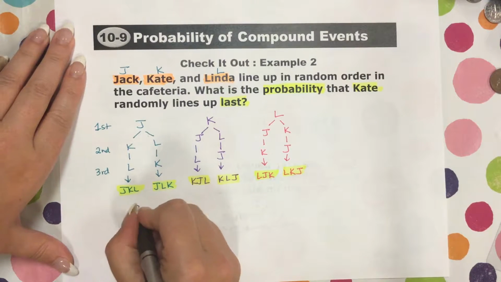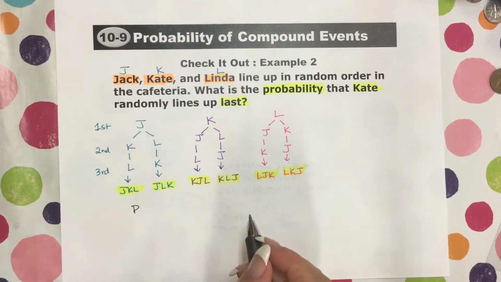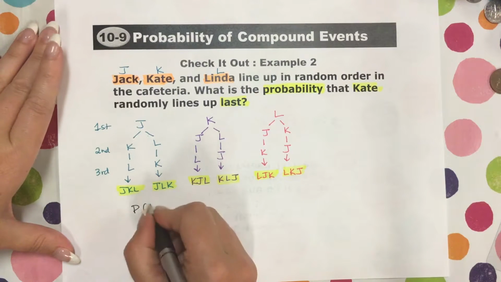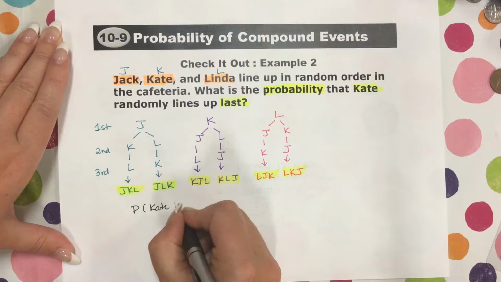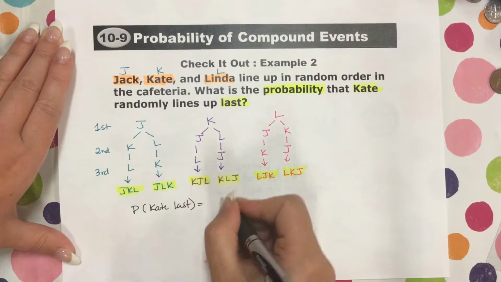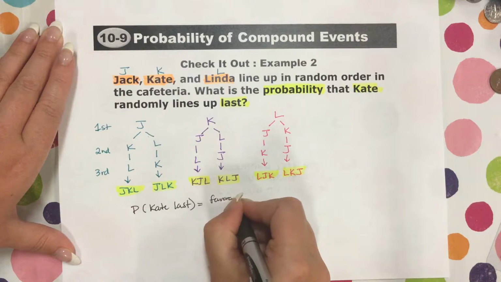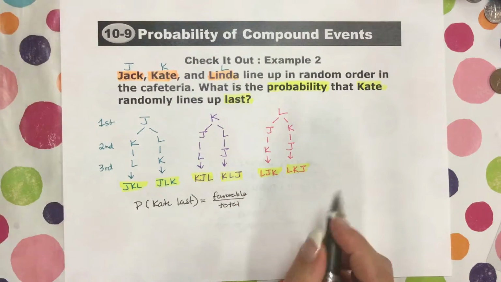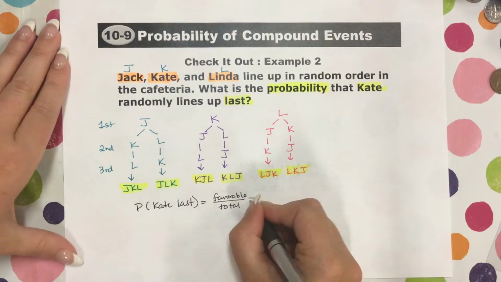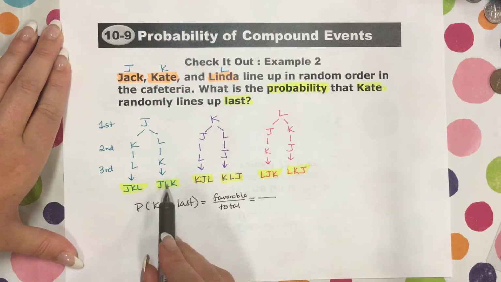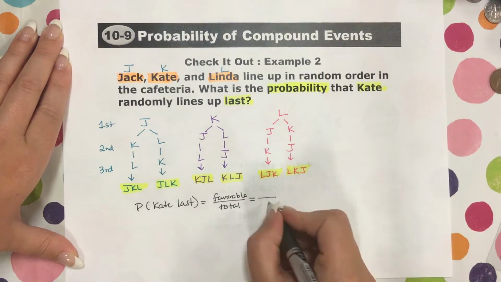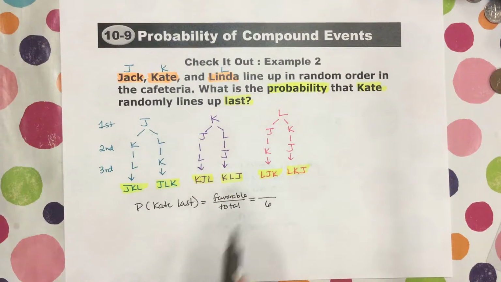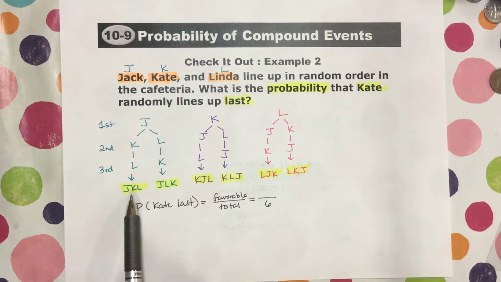Now we need to determine the probability. It would be the probability of Kate being last. So that's going to be the favorable outcomes of Kate being last over the total number of outcomes. We know the total number of outcomes: 1, 2, 3, 4, 5, 6. There's 6. And then for the favorable, we need Kate to be last.